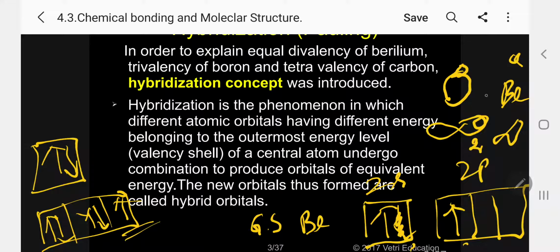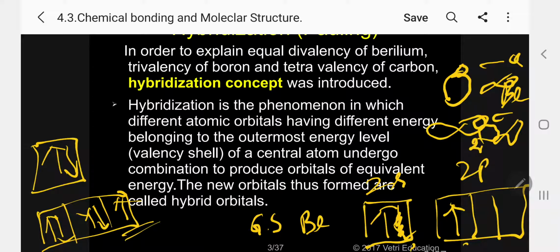The s orbital of beryllium overlaps with the p orbital of chlorine, so this is one sigma bond. Another is the p orbital of beryllium with another p orbital of chlorine, so this is another bond. These are both sigma bonds, one sp and one pp, but they are not equal in strength. That is why we say equivalent divalency is not present in beryllium.